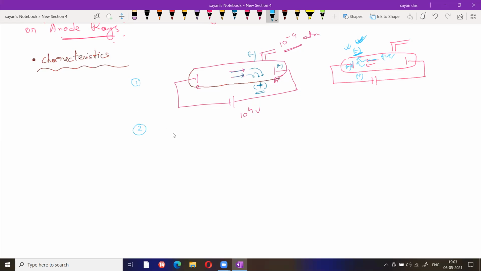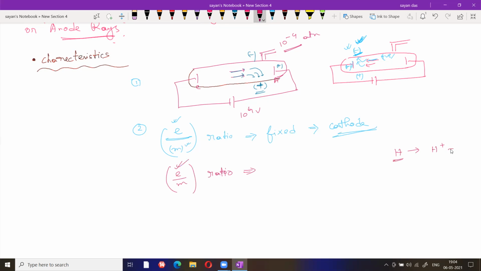And second, we all know that the charge of the electron is fixed, the mass of the electron is also fixed. That's why the e by m ratio is fixed for cathode ray. But if you go through the anode ray, the e by m ratio: now look, charge is the same, but if you take hydrogen gas, the mass is different.